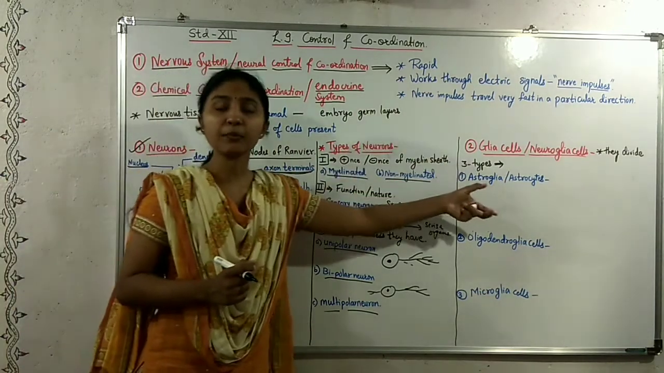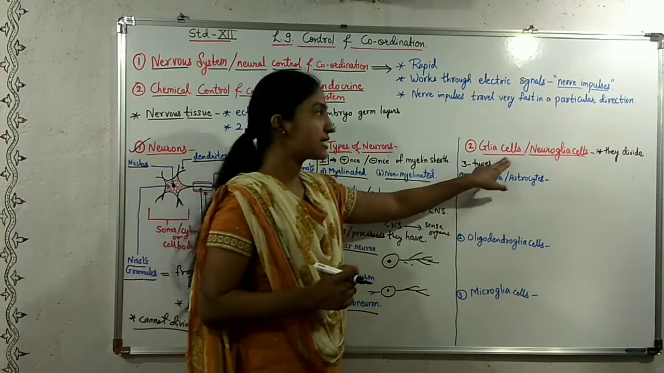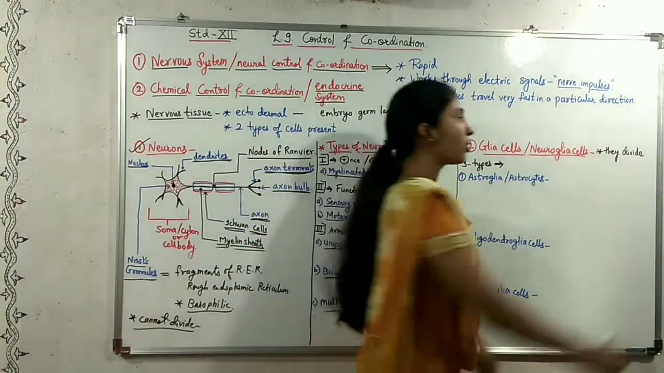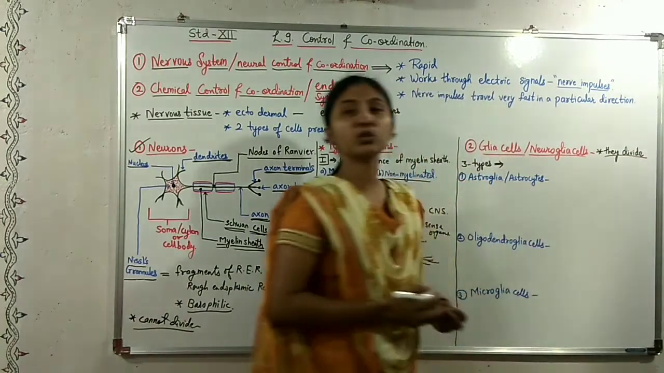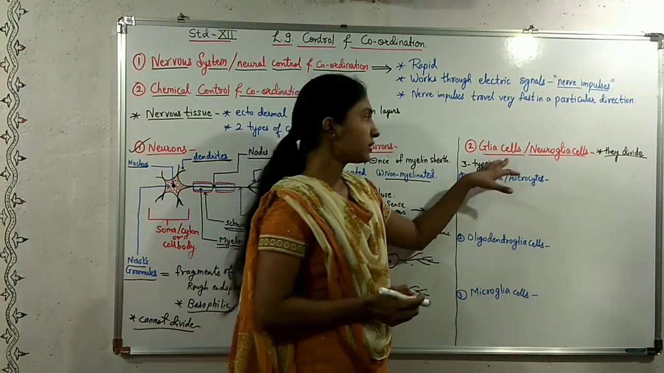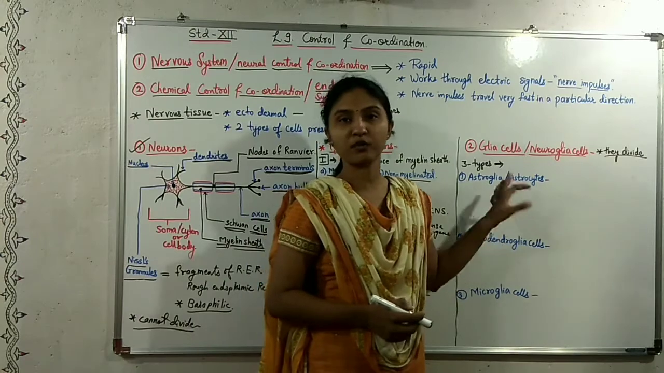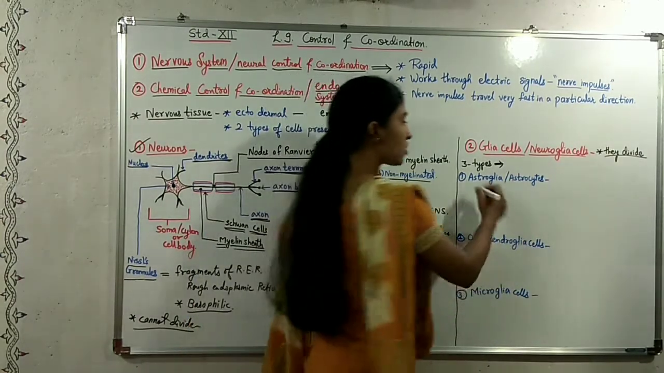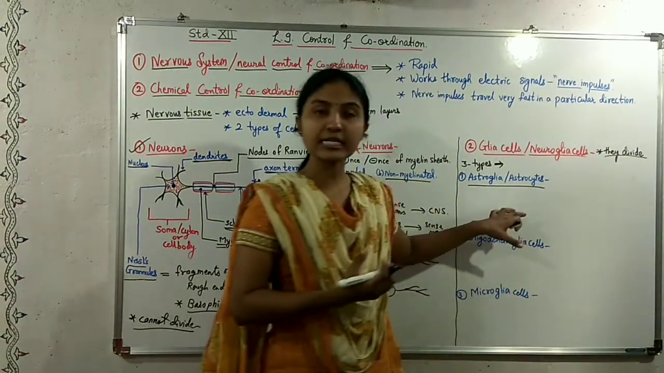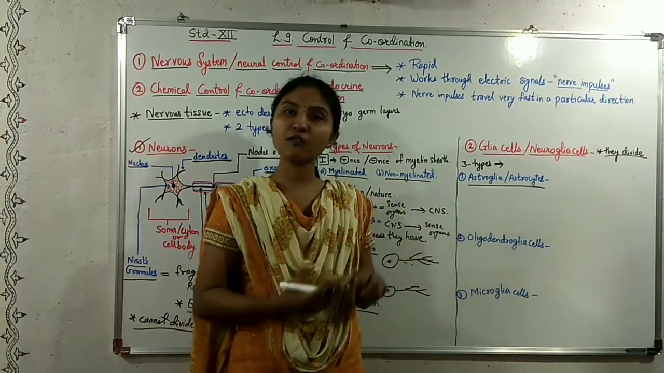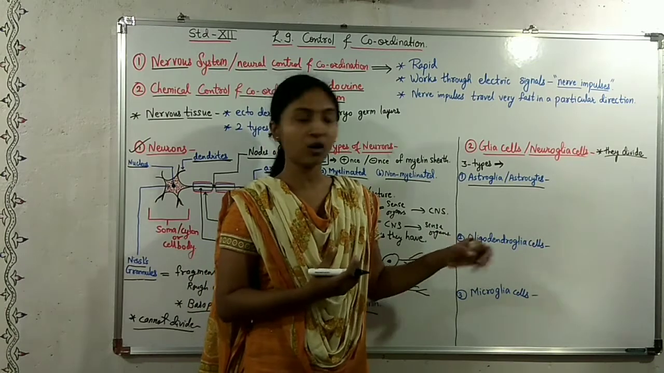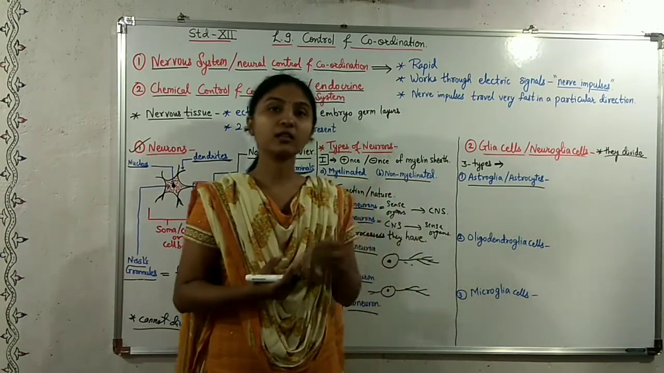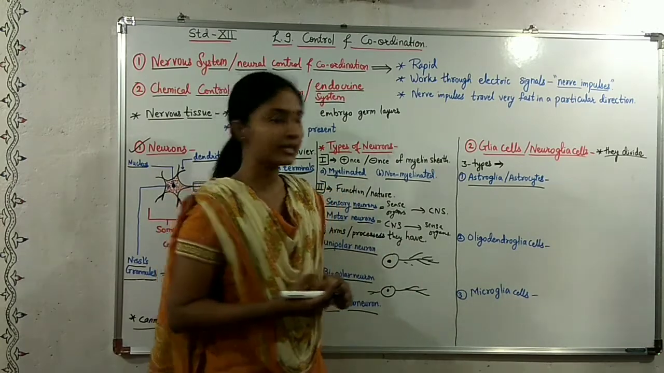The second type of nerve cell is called the glia cell or the neuroglia cells. These neuroglia cells are able to divide themselves. And there are three types of glia cells. First is the astroglia cells or astrocytes. These cells hold the blood vessels and the neurons together at a distance so that the exchange of materials can take place.